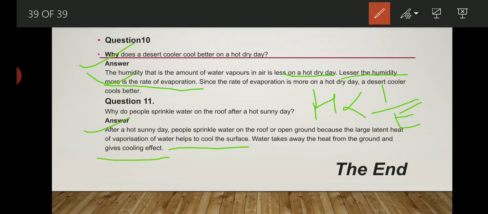How evaporation causes cooling, that also we discussed. Now up to this we discussed almost 11 questions. Likewise you will have many more questions, and these are the most important questions you will see in your examination. Only these types of questions are going to be asked. With this topic our chapter is over.